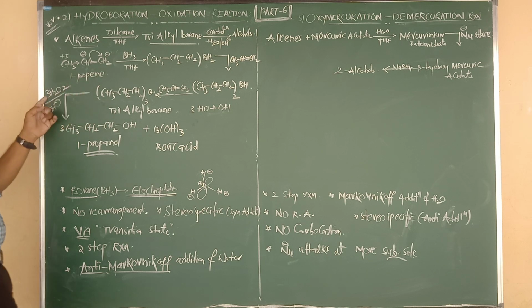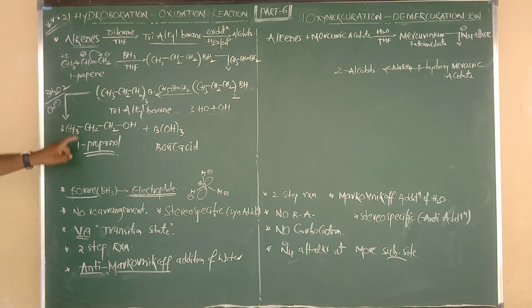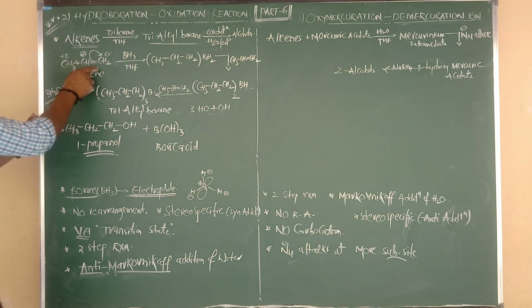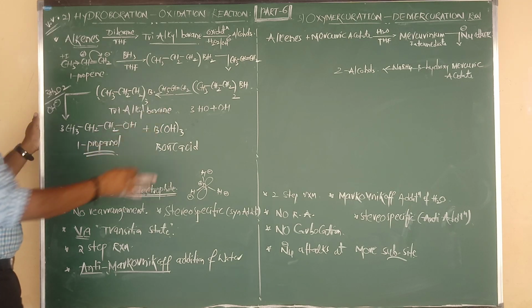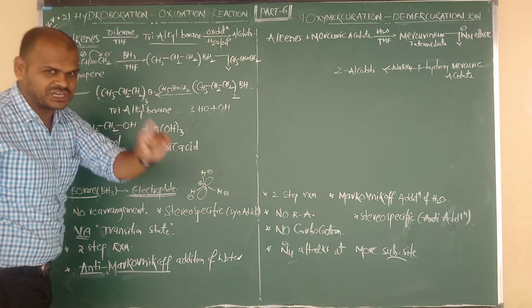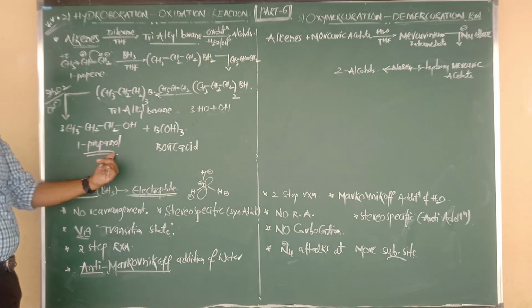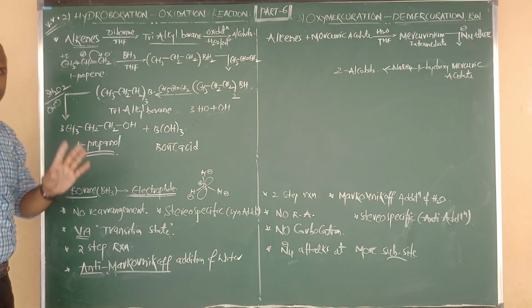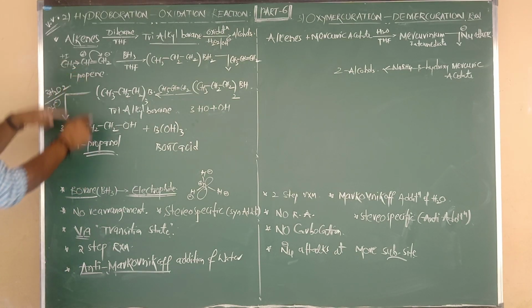So followed by oxidation in presence of what, Nana? Hydrogen peroxide in presence of alkali. We are getting the product, nothing but 1 alcohol. Final statement: 1 propene, 2 propene, 3 propene. So 3 moles of propene upon hydroboration and oxidation gives a product, nothing but 3 moles of what, Nana? Propanol.